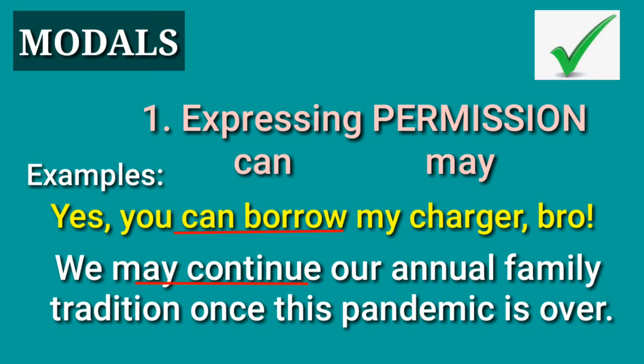What's the difference between can and may? Can is informal. And what is informal? It is used in conversation. You will notice that in the example, yes, you can borrow my charger, bro, this is a conversation. And then may is formal. What is formal? Of course, formal is used in writing. So can is used in conversation while may is used in formal writing.